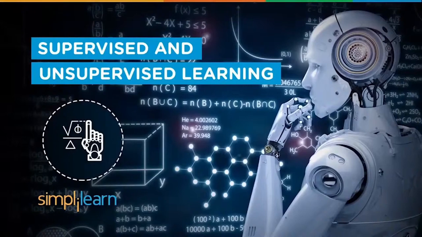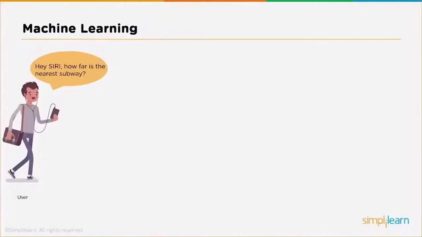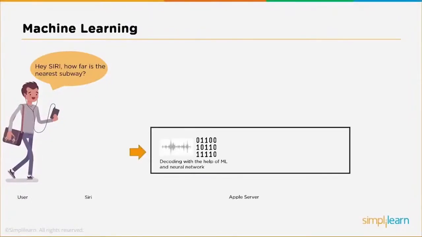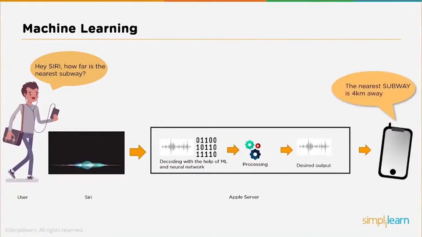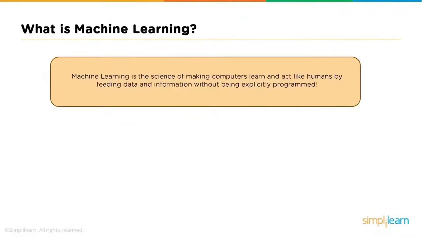These days, applications use artificial intelligence in machine learning to optimize speech recognition. I usually ask Siri things I want to know, like, hey Siri, how far is the nearest subway? So whenever we ask something to Siri, a powerful speech recognition kicks off and converts the audio into its corresponding textual form, which is then sent to the Apple servers for further processing. Then, neural language processing algorithms are run to understand the user's intent. And then finally, Siri tells you the answer. Well, this is what machine learning is all about. Making the machines learn and act like humans by feeding them with data and information without being explicitly programmed.